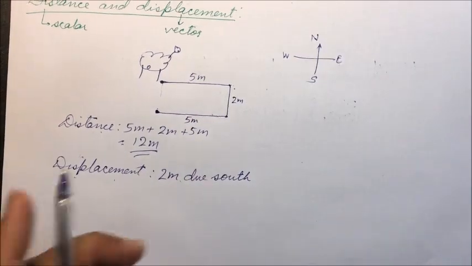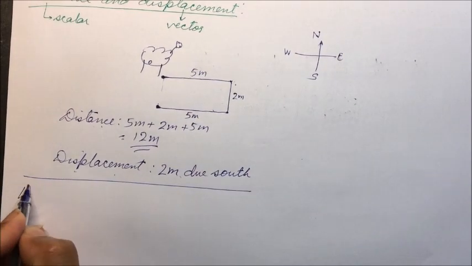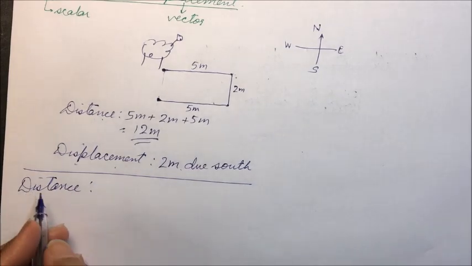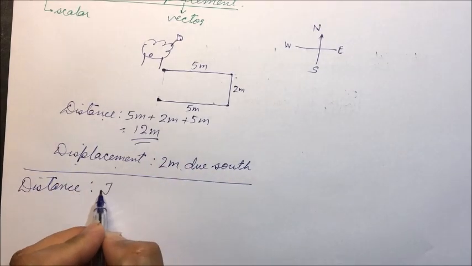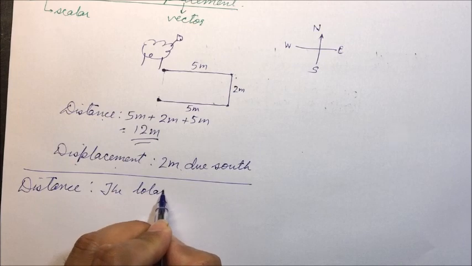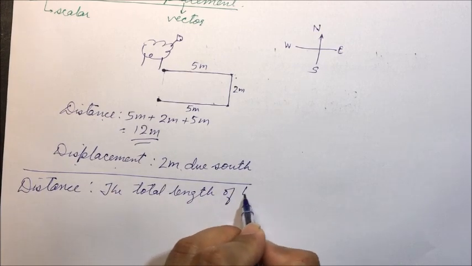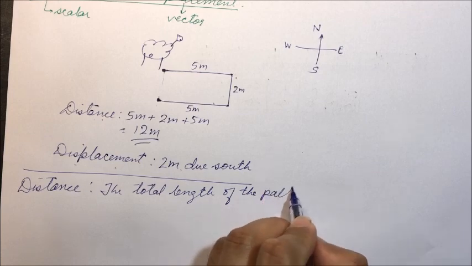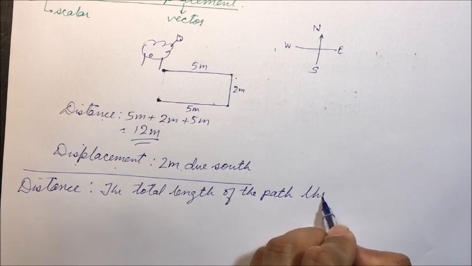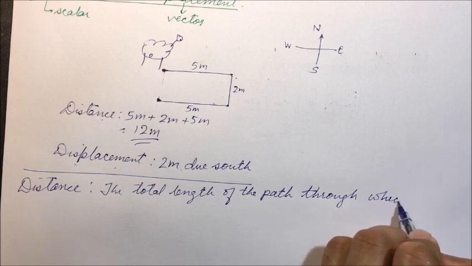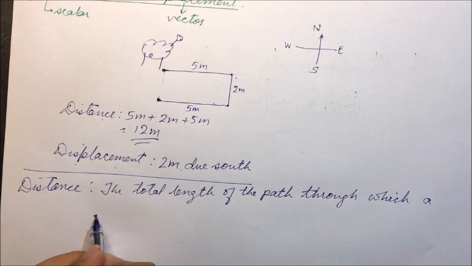So now we can define them. First, distance. So what do we mean by distance? It is the total length of the path through which a body moves.